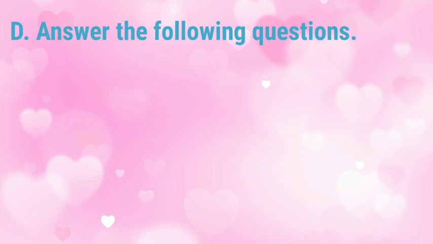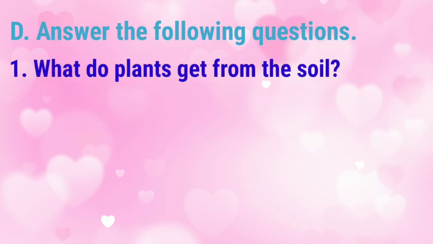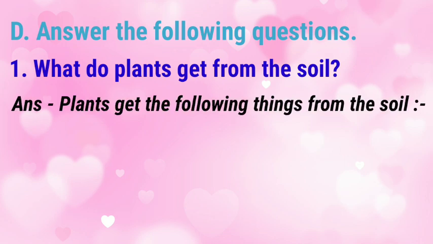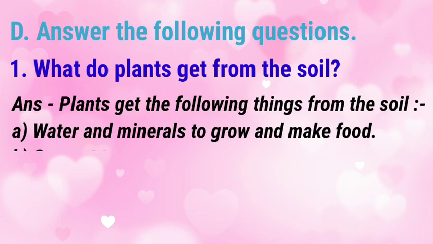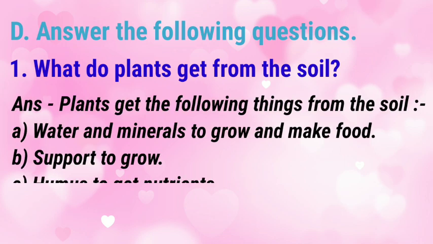D. Answer the following questions. 1. What do plants get from the soil? Answer. Plants get the following things from the soil. A. Water and minerals to grow and make food. B. Support to grow. C. Humus to get nutrients.